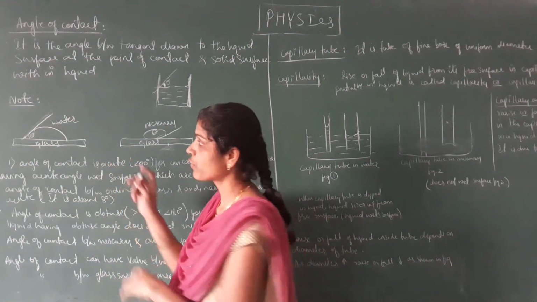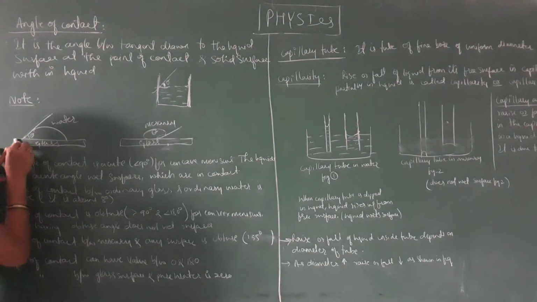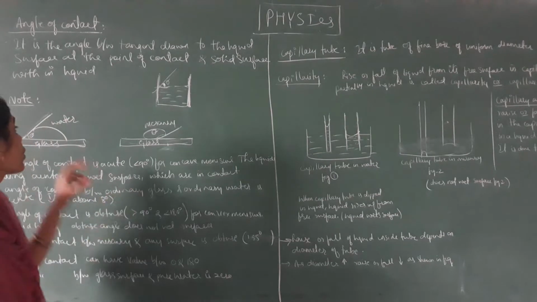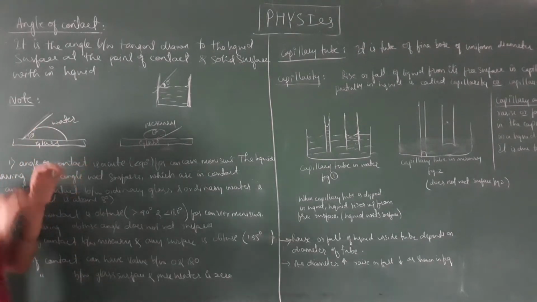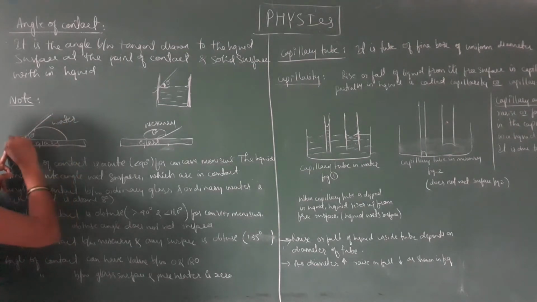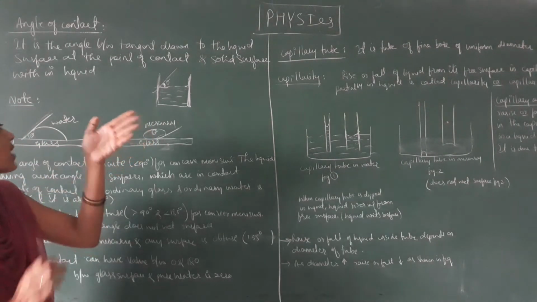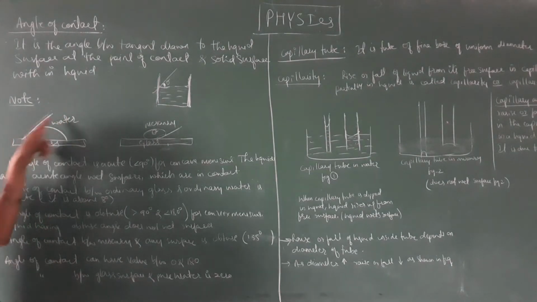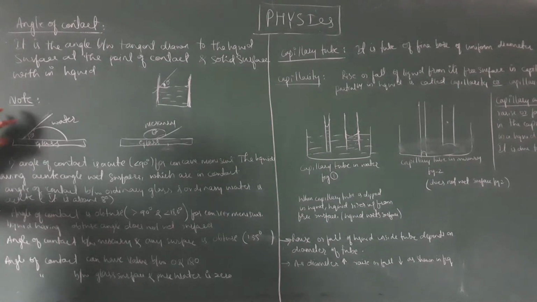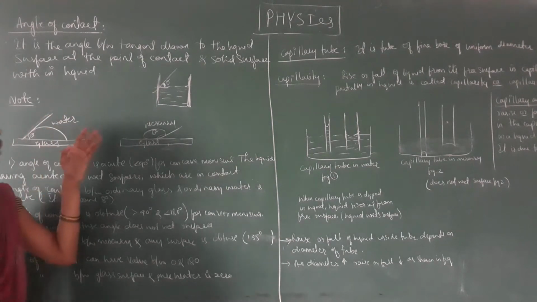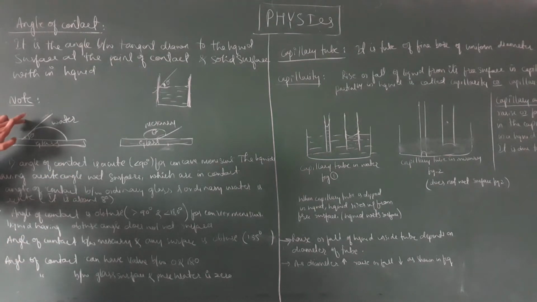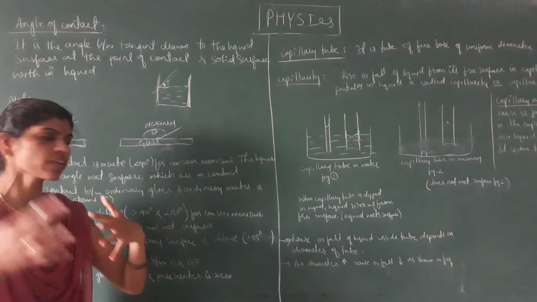So in case of here, one I draw, so this is the surface of the glass and the glass beaker. So if we take water, it is going to form a meniscus. So that is measured if we draw the tangent between the glass surface and the liquid surface, the water surface. So it is going to form a certain angle, theta. So this is the diagram used to show the tangent between the glass surface and the water. So the angle of contact is different for different liquids.